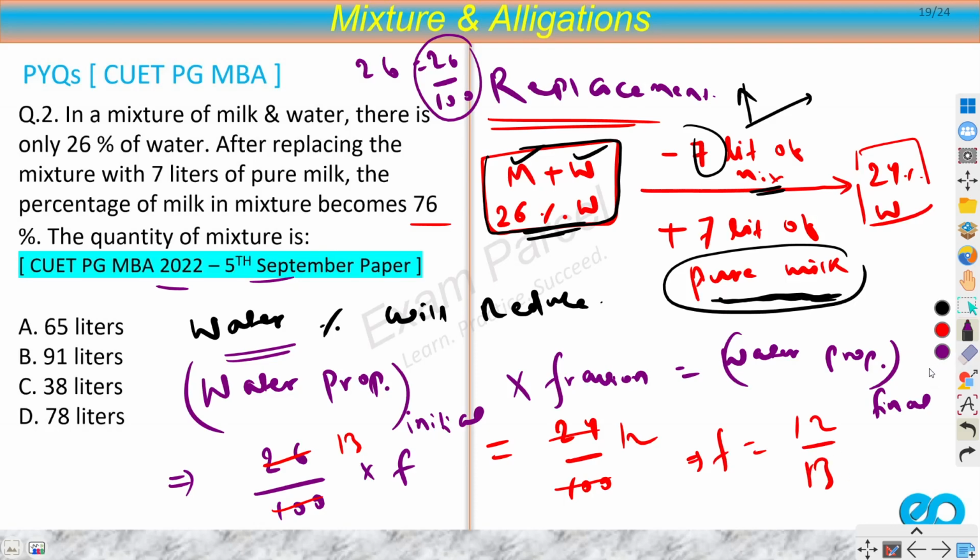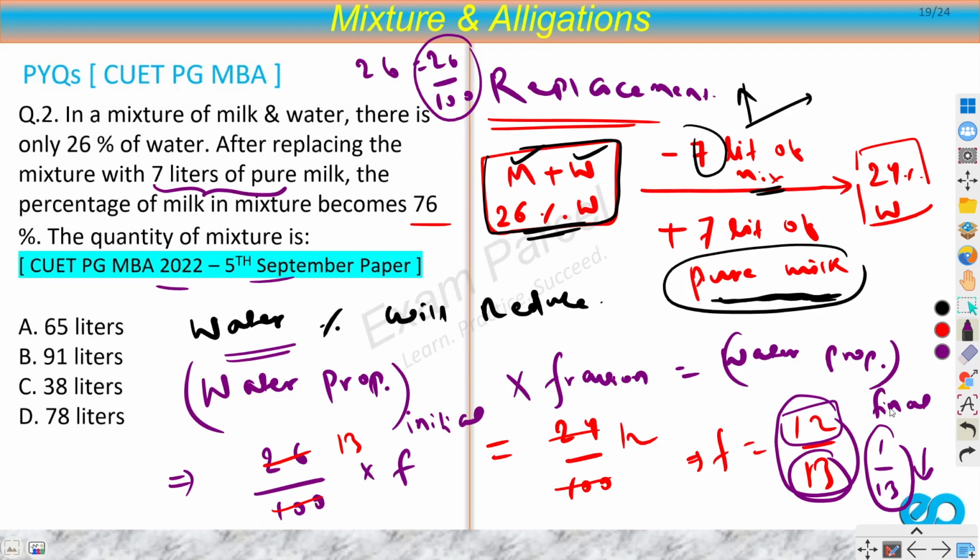So this fraction denotes that I am reducing my mixture by 1 by 13, right? So my earlier mixture was 13, but my new mixture is 12. So I can say that 1 by 13th portion is reduced, but that portion is 7 liters of fuel, right?